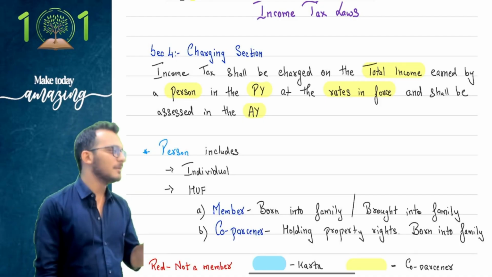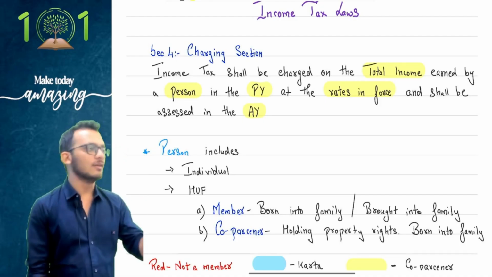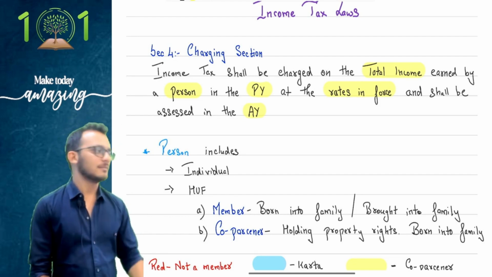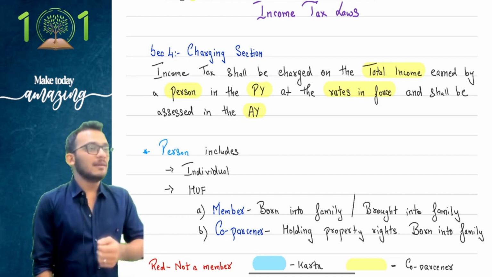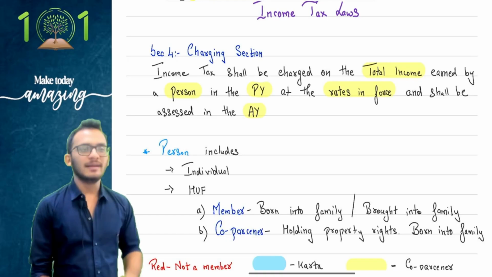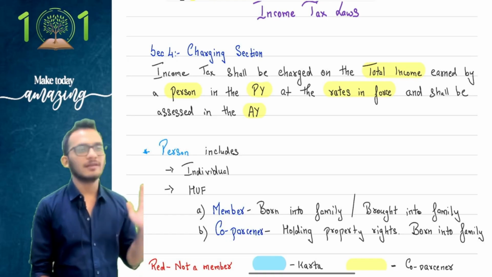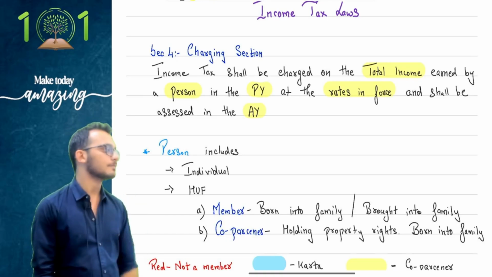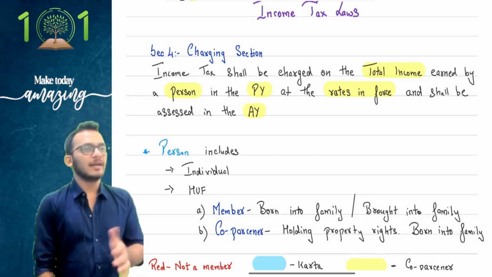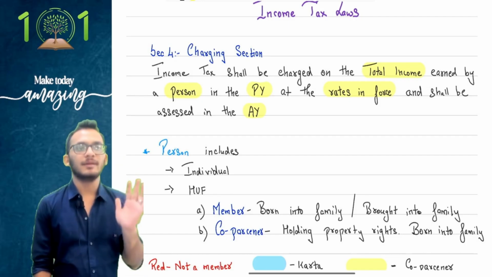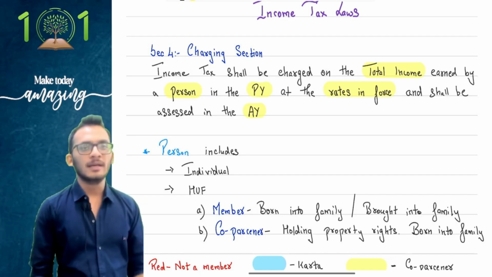So point number one is, people, when it comes to income, income can be legal or illegal. It doesn't matter. Second, income can be in cash or can be in kind. It doesn't matter. As long as I see an income element, I will pay tax. So either I give you cash or I give you a house, it means the same. And therefore, both will become taxable.